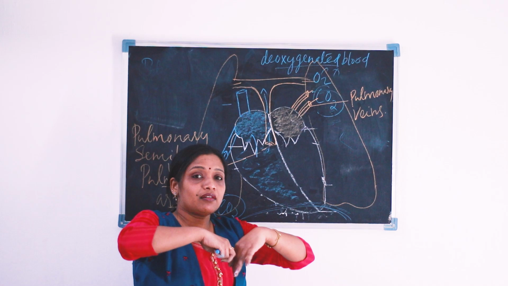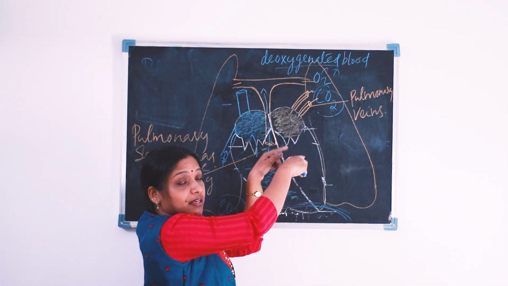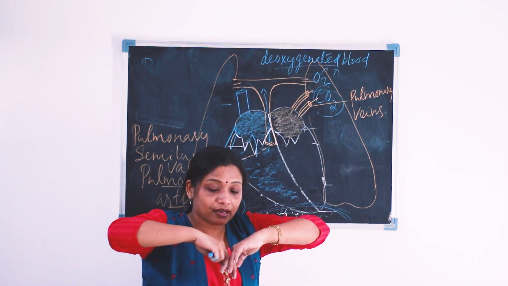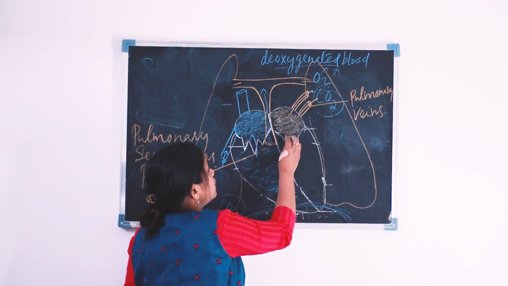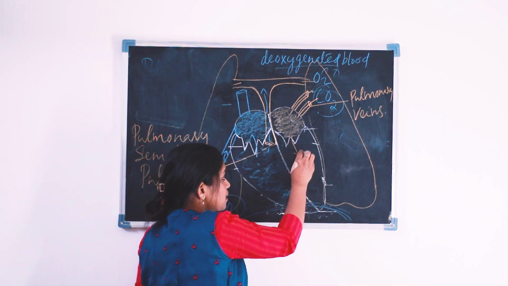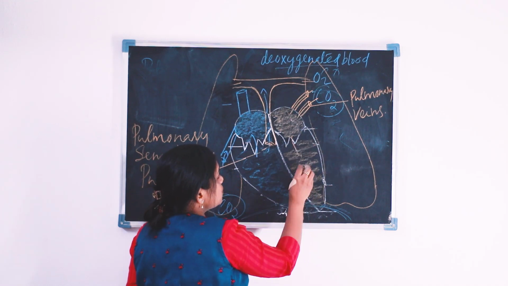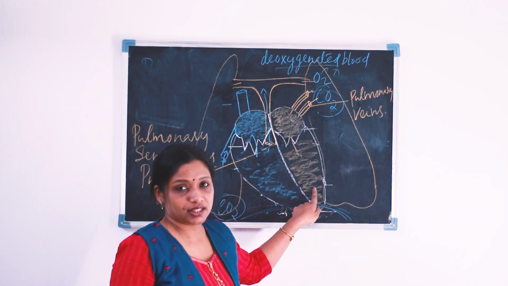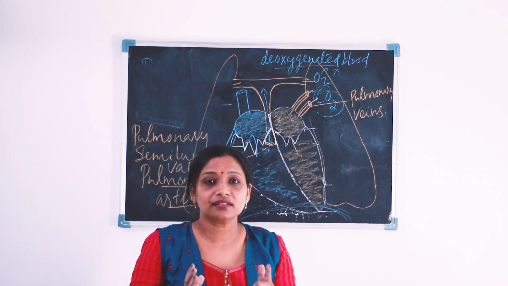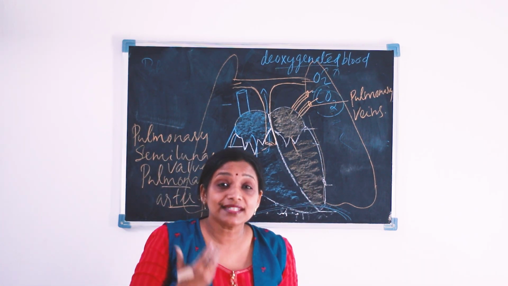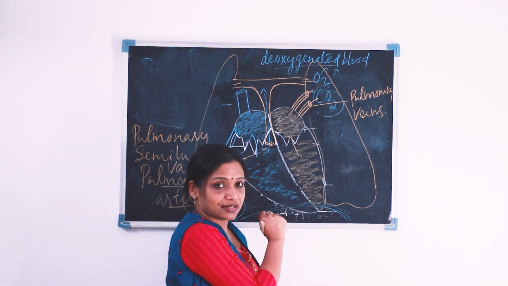And as a result of this auricular contraction, what happens? The bicuspid valve opens. It is down the way. The bicuspid valve opens, and suddenly the oxygenated blood rushes into which part is this? Rushes into the left ventricle. Now our left ventricle is filled with what blood? Oxygenated blood. Okay.